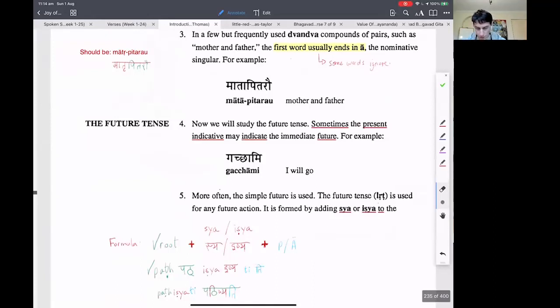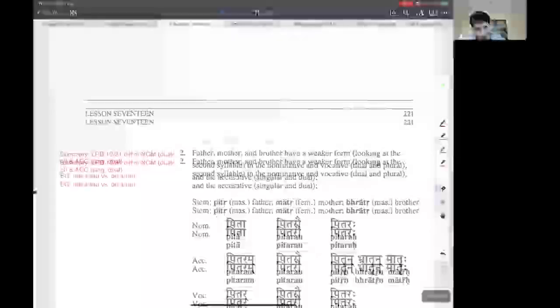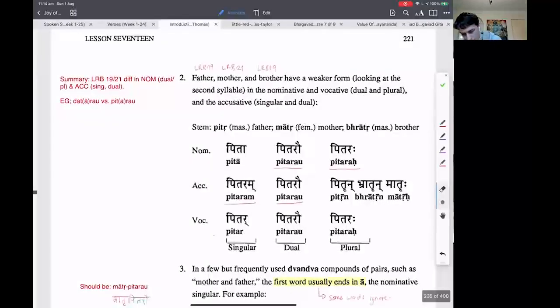I'm looking at the red book where kartr comes. Kartr, yes, sure. Kartr will come on page 18. Yeah, so there the dual form of kartr is kartarau. Kartarau, yeah. So now again, see number 2 here? Okay, I understand. Now number 2 makes sense. Yeah, thank you. So it's like the long a, long a, long a.